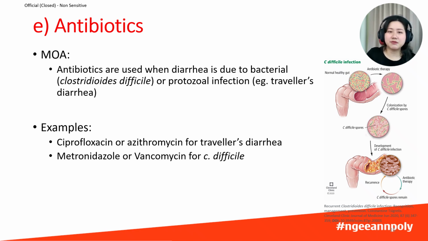Antibiotics such as ciprofloxacin or azithromycin can be used for traveler's diarrhea, while metronidazole or vancomycin are used for C. difficile infections. Remember, most cases of acute diarrhea are viral and self-limiting, so antibiotics are not usually needed. Using antibiotics unnecessarily can lead to resistance and might even make things worse by disrupting the normal gut flora.